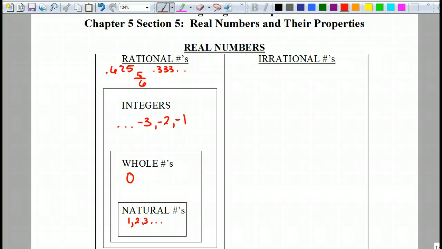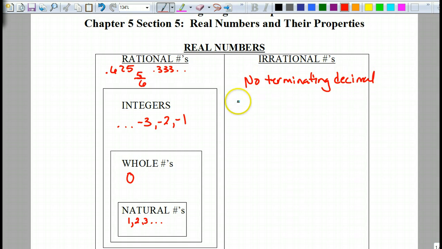And then yesterday and the day before, we were talking about irrationals, which are those crazy numbers that go on forever with no rhyme or reason. They have no terminating decimal. And they have no repeating decimals.